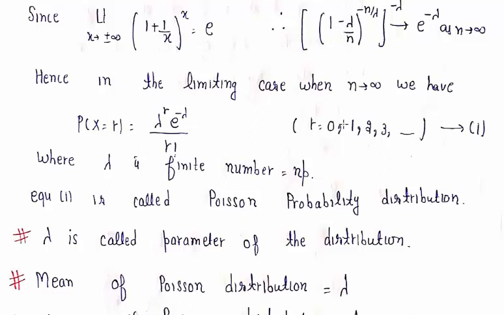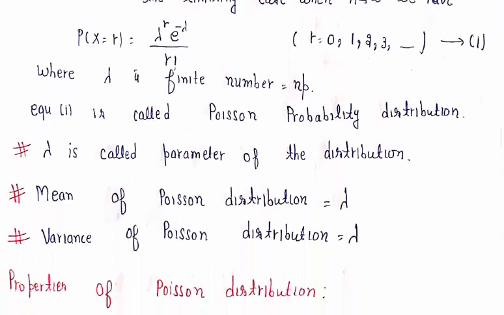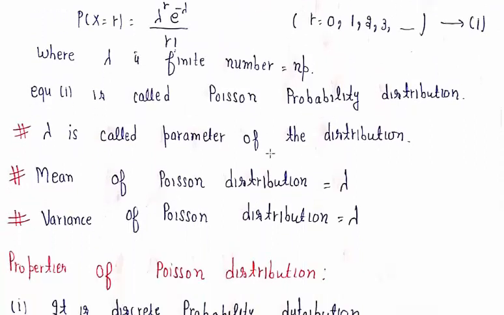Now we write some remarks regarding the Poisson distribution. First, lambda is called the parameter of the distribution. As we discussed, to find the binomial distribution we require two parameters, n and p, but for the Poisson distribution we require only one parameter, that is lambda.